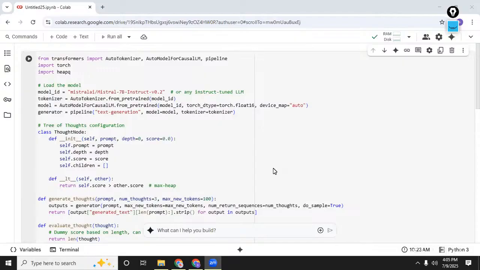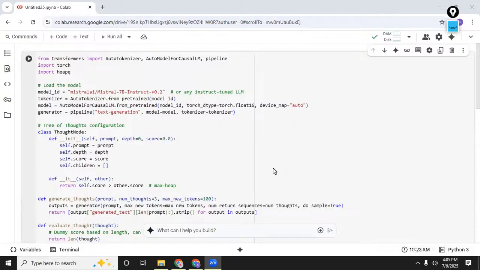So, what are the core components of tree of thoughts prompting? They are thoughts, the propose prompt, the value prompt, and the search algorithm itself. What exactly are thoughts? They are coherent text spans which represent intermediate steps towards solving the target problem. For example, an arithmetic equation, a plot, or even a word to fill in a crossword.